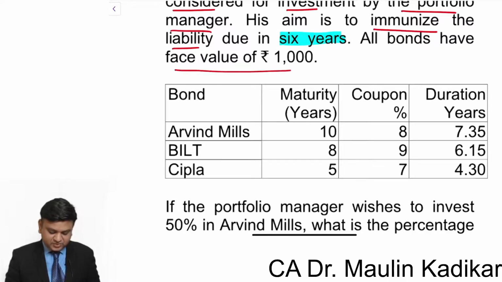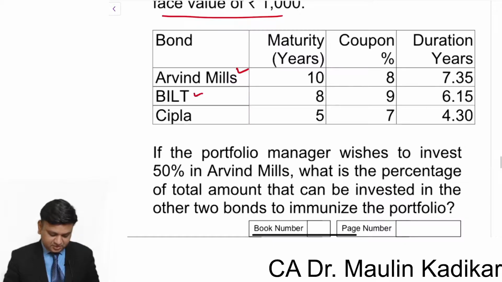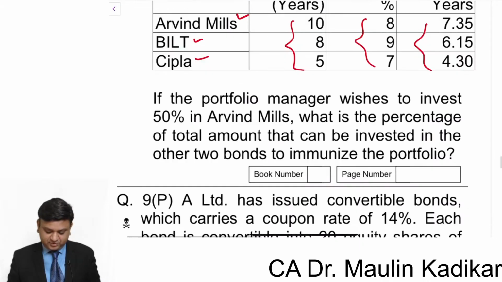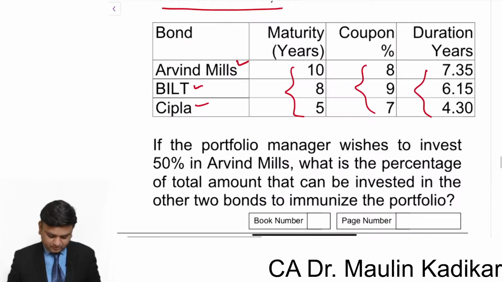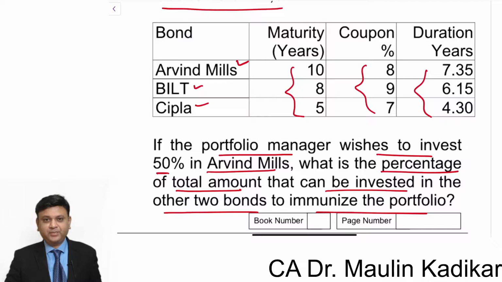All the bonds have a face value of 1000 rupees. A, B, C, 3 securities are there. Maturity information is given, coupon rate information is given, and duration information is given. If the portfolio manager wishes to invest 50% in security A, what is the percentage of the total amount that can be invested in the other 2 bonds to immunize the portfolio? That is the question. Try to calculate the answer on your own.